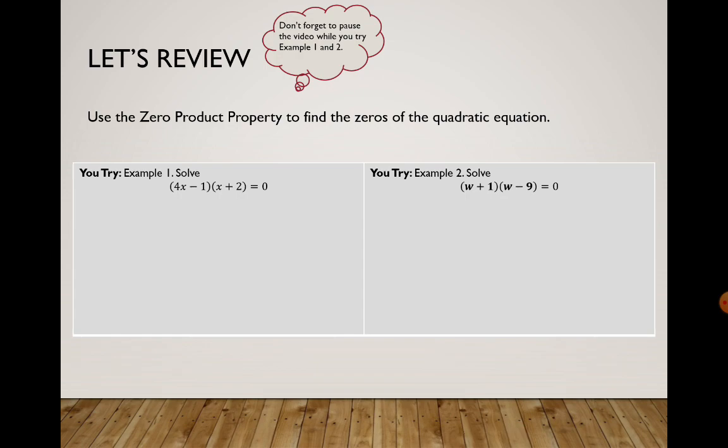All right, more practice. So we're going to review using the zero product property to find the zeros of the quadratic equation. Go ahead and pause while you try example 1 and 2 and return for the solutions.